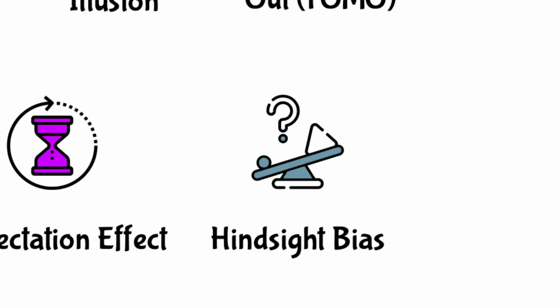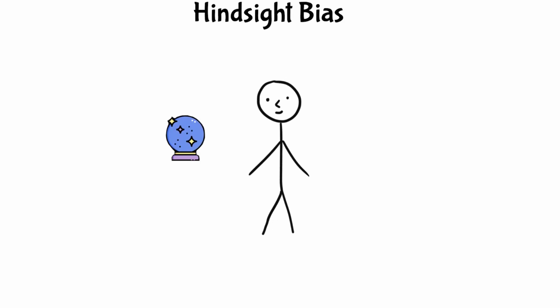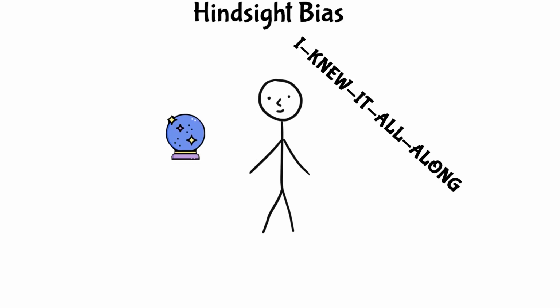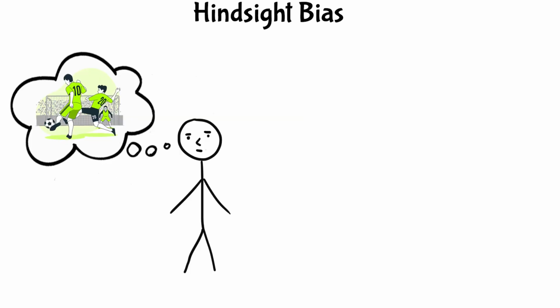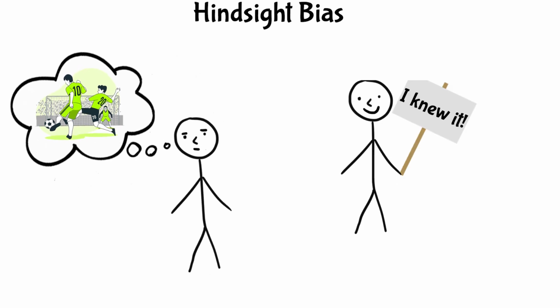Hindsight bias. Hindsight bias, also known as the "I knew it all along" effect, is the tendency to see events as being predictable after they have already occurred. For example, after a sports game, fans often believe they knew the outcome all along. It's like looking back with the false belief that you could have foreseen events, even when you couldn't.